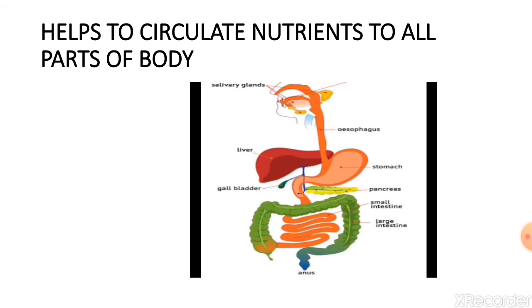The first function is, after the digestion, the absorbed nutrients from the food need to be carried to different parts of the body to get energy. The circulatory system helps to circulate these nutrients to different parts of the body with the help of blood.